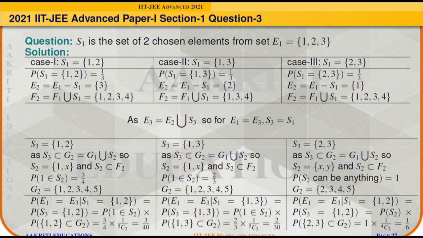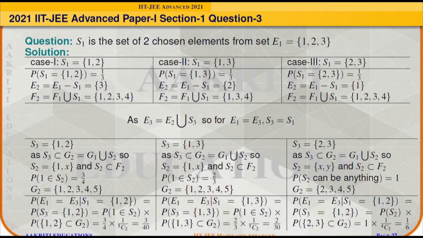And a similar concept will apply for case 2. In case 3, the set S3 has elements 2 and 3. So there is no requirement to get the element 1, and it means the set S2 can have any elements which are coming from set F2.